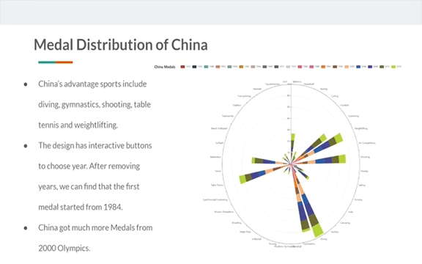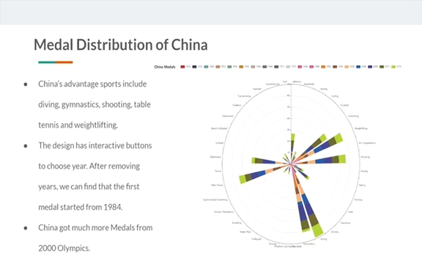Thank you, Andrew. I'm Wen Huiyang, and I'll introduce the medal distribution in China. So I created this polar chart to show each sport category's medals in China and which year it is. So from this map, you can get the information that China's advantage sports include diving, gymnastics, table tennis, and so on. And the most interesting part is that the design has interactive buttons on the top to choose or unchoose the year. So after removing the years, we find that the first medal was created in 1984.